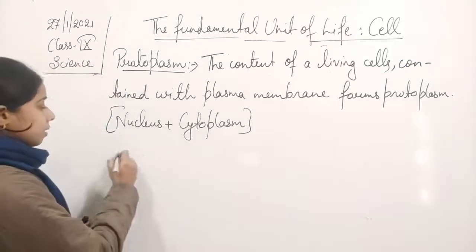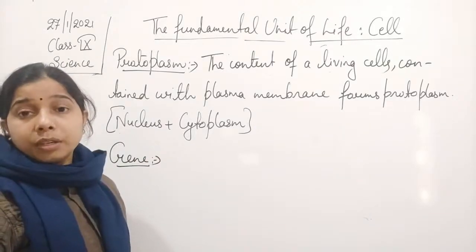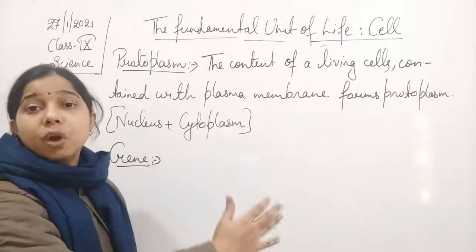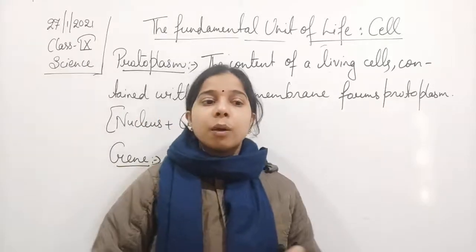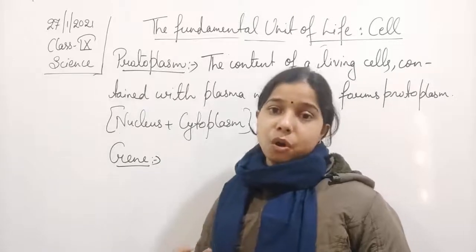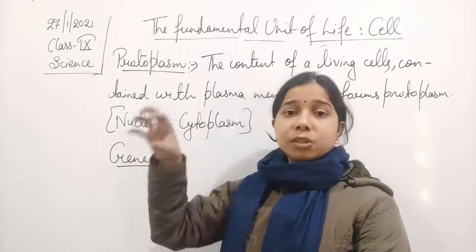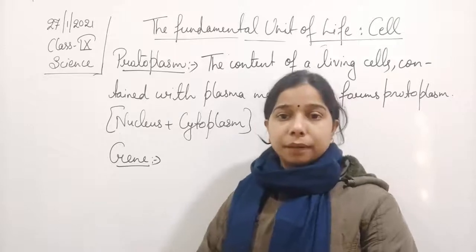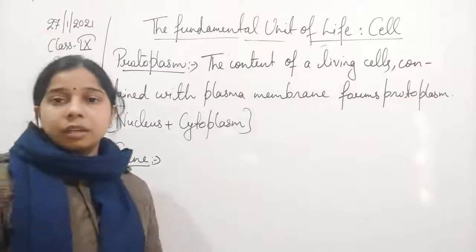Then the next one is the gene. A gene is a heredity unit which gets transmitted from the parents to the offspring. They carry the genetic information. Actually, a gene is the unit consisting of the coded information of the characters of the parents. These coded informations get transmitted from the parents to the progeny. Progeny means the child. So a gene is the heredity unit.